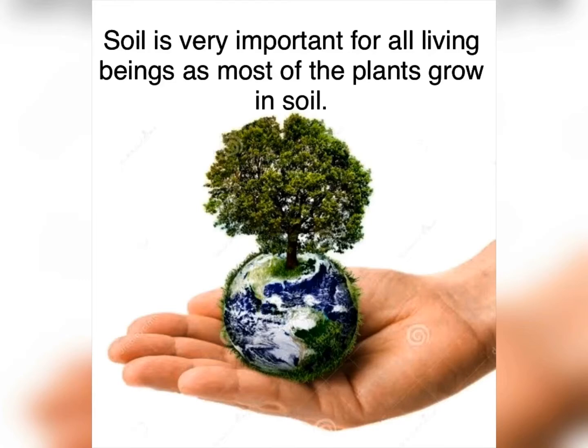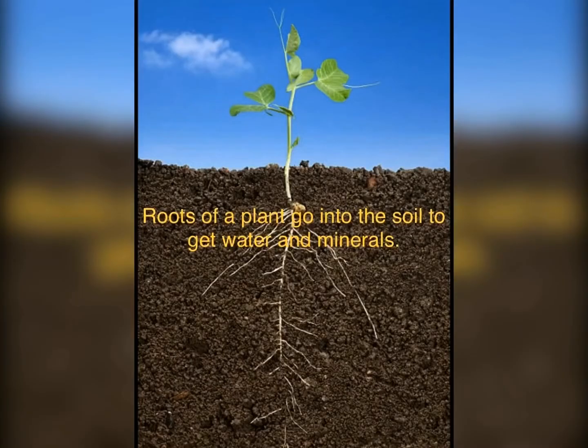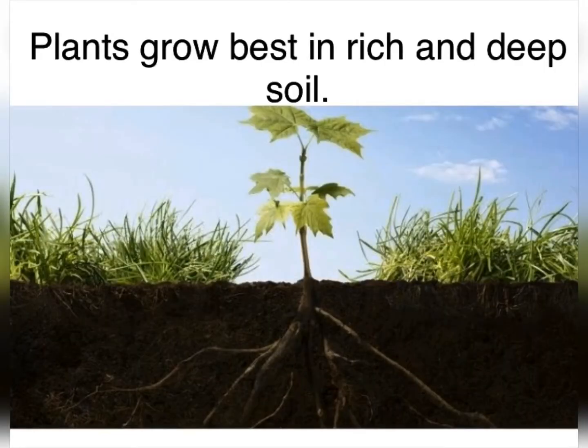And children, directly or indirectly, we depend on plants. Plants grow in soil, and roots of a plant go into the soil to get water and minerals. Plants grow best in rich and deep soil. Which soil is rich, children? Soil that has manure. Soil that is fertile, which means it has minerals. So, children, plants grow best in rich and deep soil.